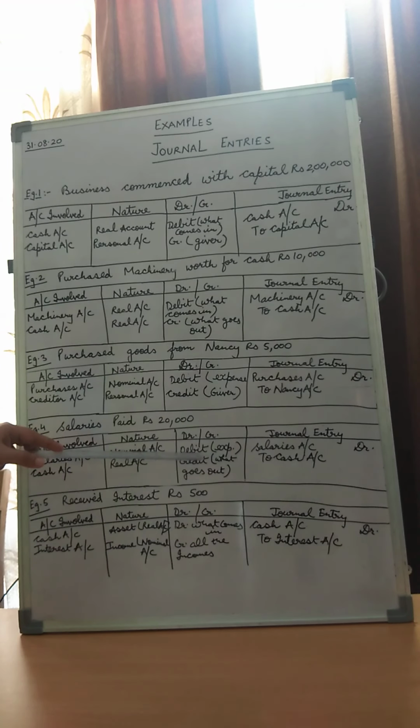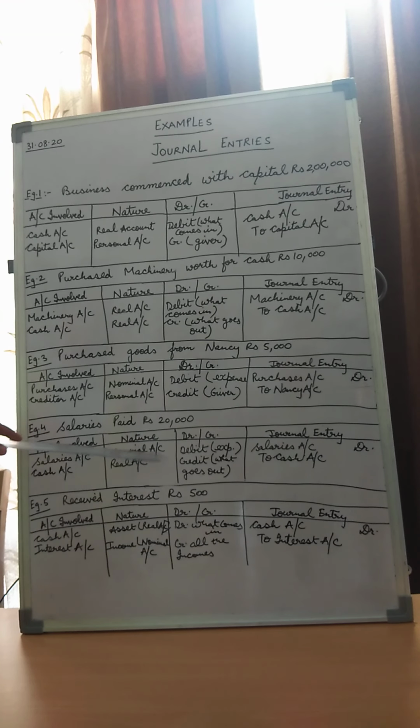So the debit and credit would be: debit the expenses, salaries is an expense, and credit what goes out. The rule will be applied because cash account is part of the real account. In every transaction, children, we can have the same type of account, like over here, both of them are part of the real account. And it can also be that we have different accounts involved, that is one of nominal account and one of the real account.